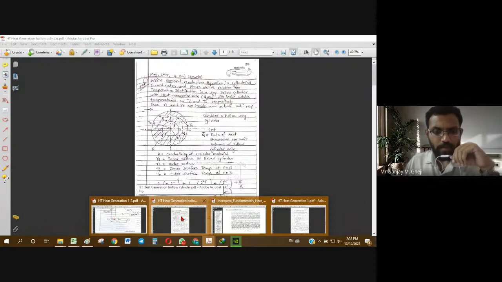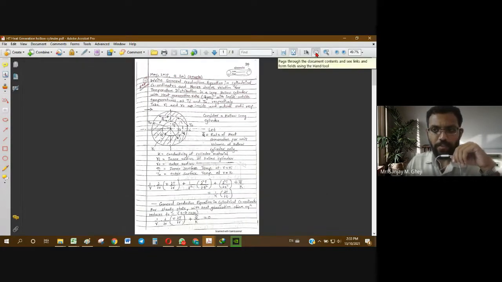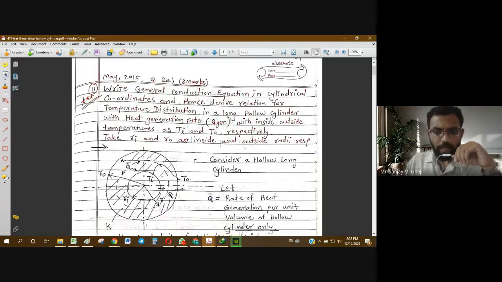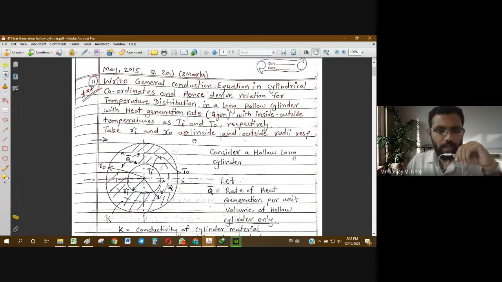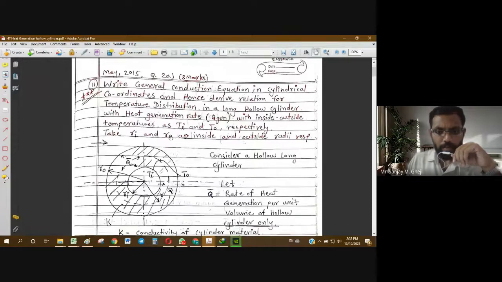It is also a case of internal heat generation, but only the geometry will now change. Now we are going to the cylindrical geometry, or a pipe-like or tube-like structure. Plain wall cases are now over. We will now discuss the internal heat generation and the steady state for a cylindrical geometry. As you can read on the screen, just a second.